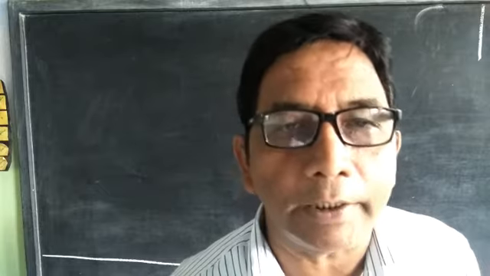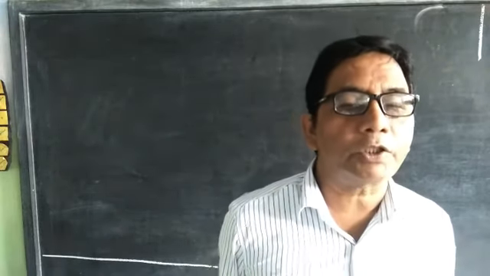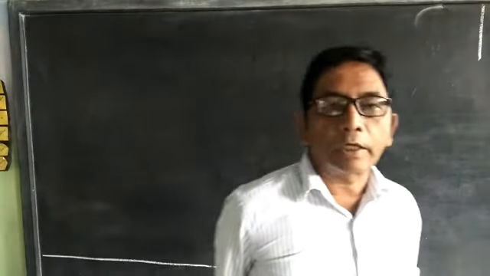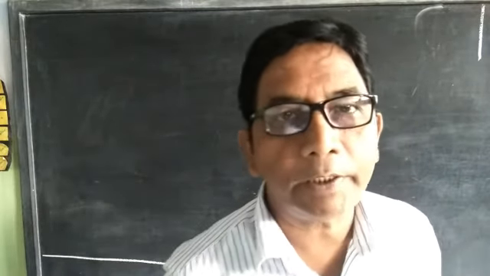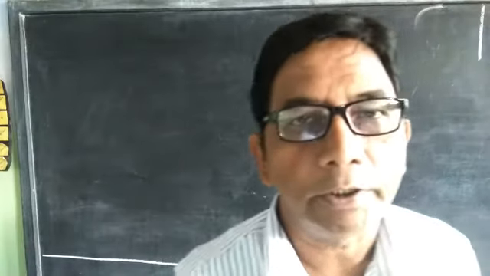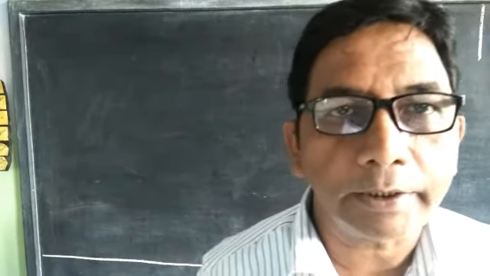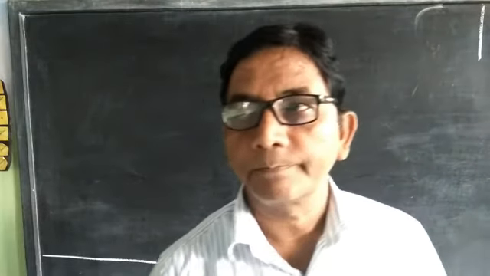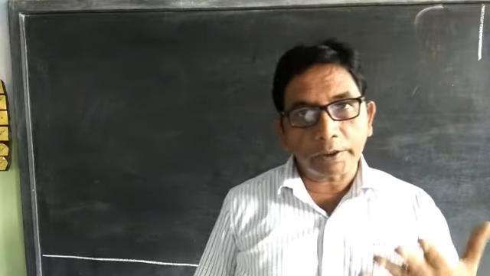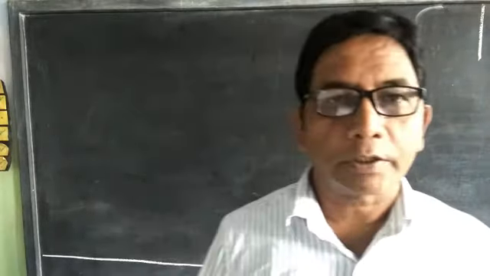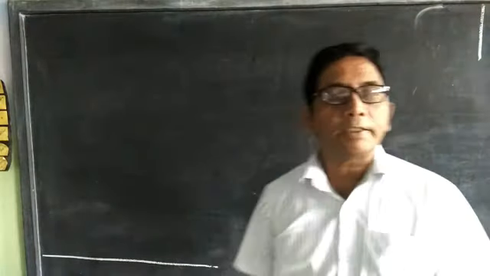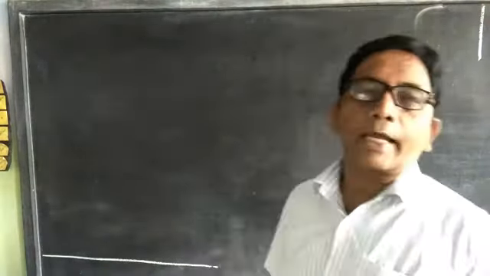directly or indirectly, in terms of which the laws of physics can be expressed, are known as physical quantities. There are two types of physical quantities. First, fundamental quantities, and second, derived quantities.